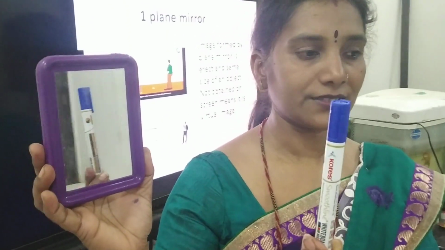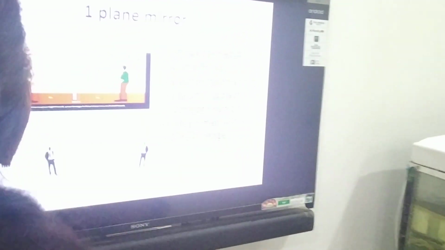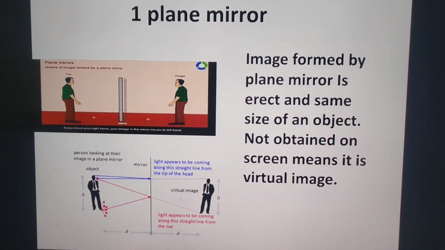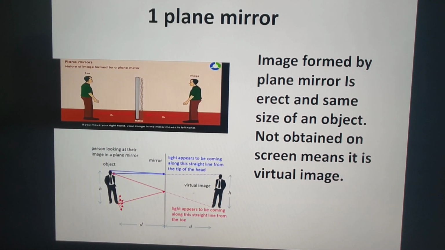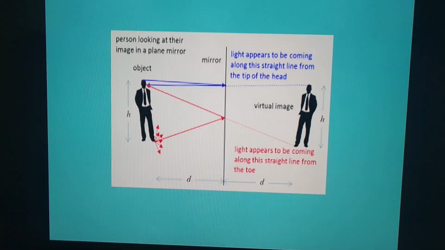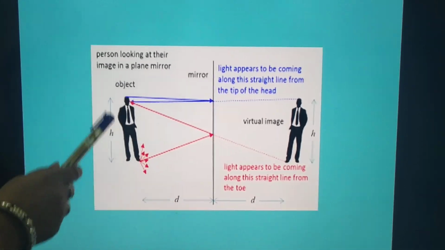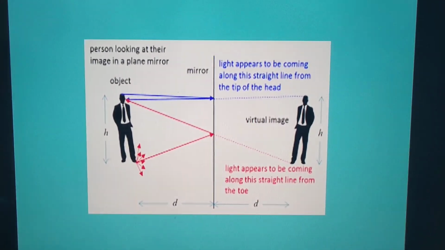Is it clear students? Now let's learn how images are formed in a plane mirror. Observe here students, here a man is standing in front of a plane mirror.